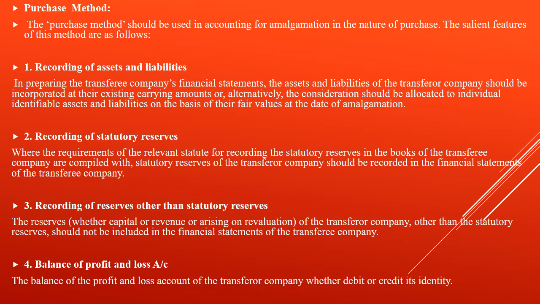Now, the third point, recording of reserves other than statutory reserve. The reserves, whether capital or revenue, arising on the revaluation of the vendor company, other than statutory reserve, should not be included in the financial statement of the transferee, that is the purchasing company. The fourth point, balance of profit and loss account. The balance of profit and loss account of the vendor company, whether debit or credit, is identified.